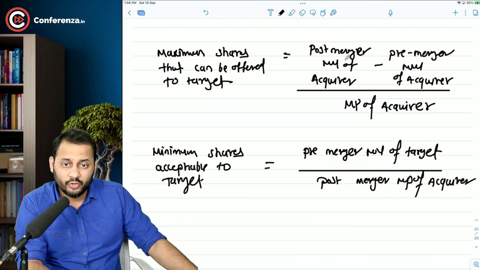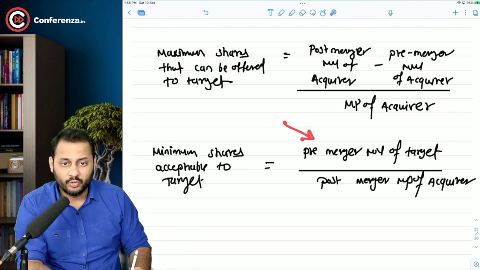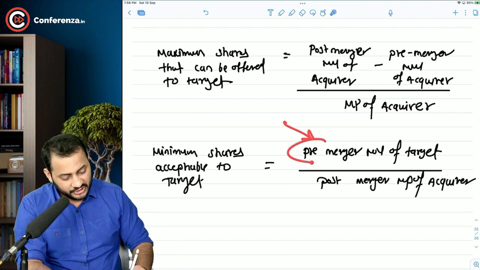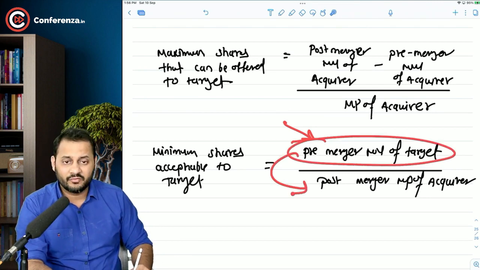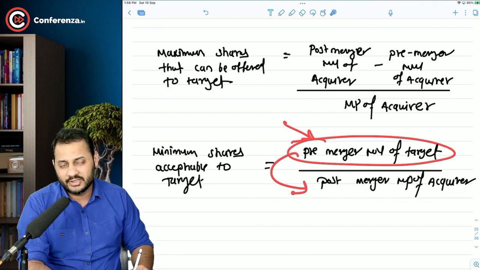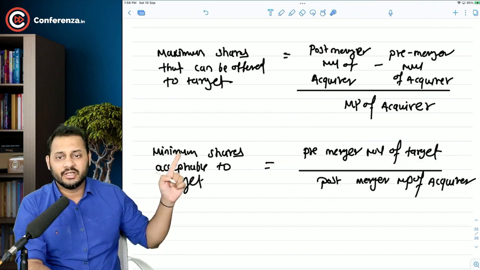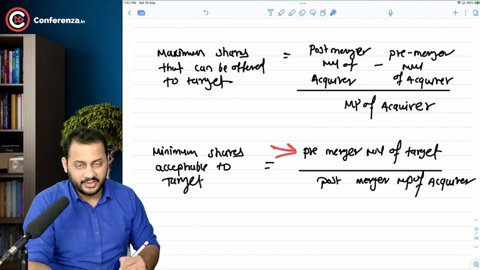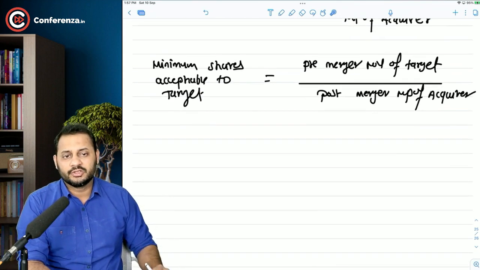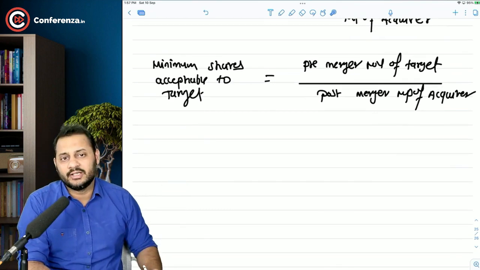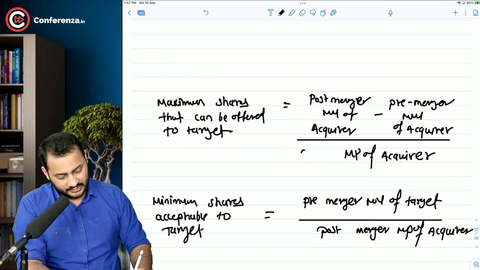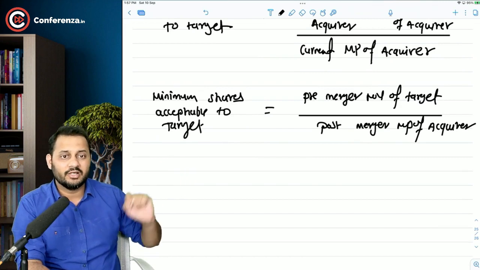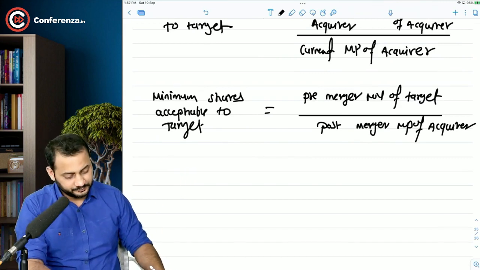So we would want that the value that we are holding before merger should continue after the merger also. So this much of the value we will request at the post-merger market price of the acquirer. That will ensure that we are getting this much of the shares in order to maintain the pre-merger market value. So the post-merger market value of the acquirer has to be calculated at that time. In this case, we cannot take the current market price of the acquirer; we have to calculate the post-merger market price of the acquirer.